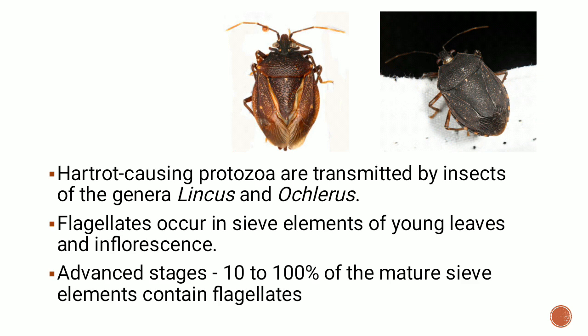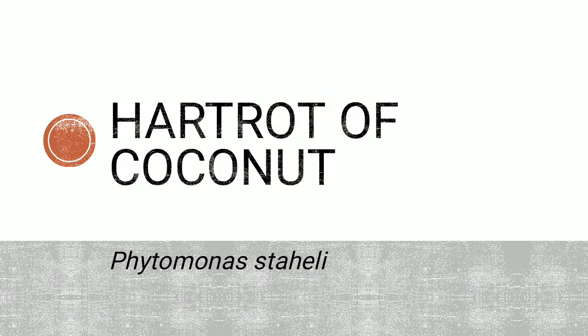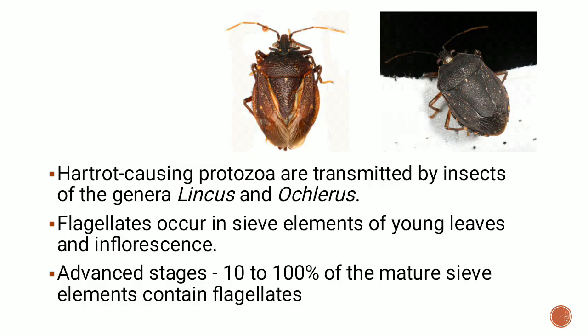The first one that I have shown is Lincus and this is Oclerus. The black one is Oclerus. These are the insects which carry this protozoan and transmit it. The protozoans, like I said, are flagellated, so we will be referring to them as flagellates at several points.